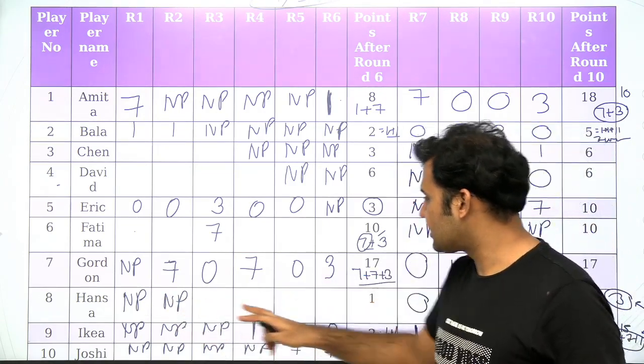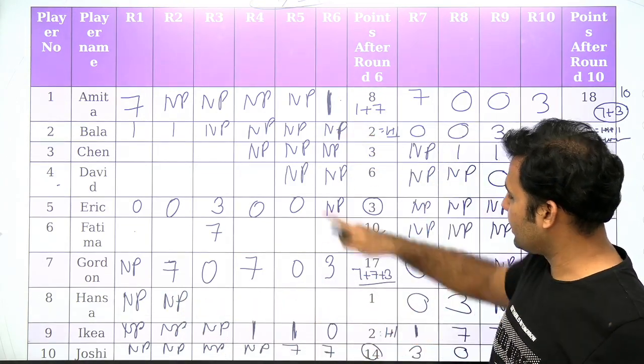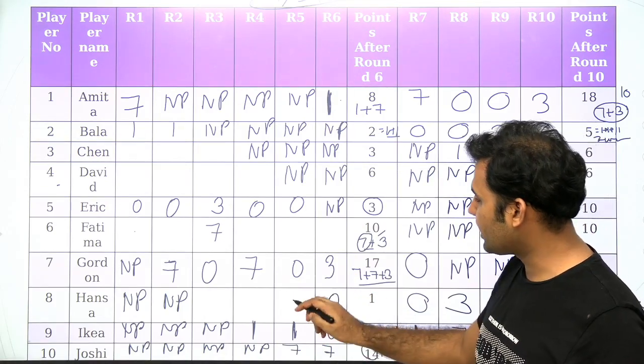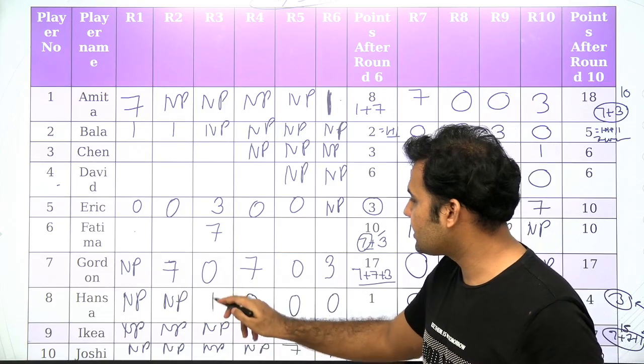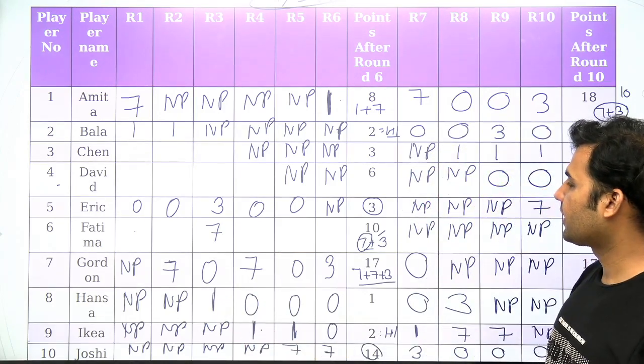Now let's talk about Hansa's score. Hansa is scoring 1. 1 cannot come here, so it will be 0. 1 cannot come here, it will be 0. 1 also cannot come over here. So Hansa will be getting a score of 1 here only. Is it clear?